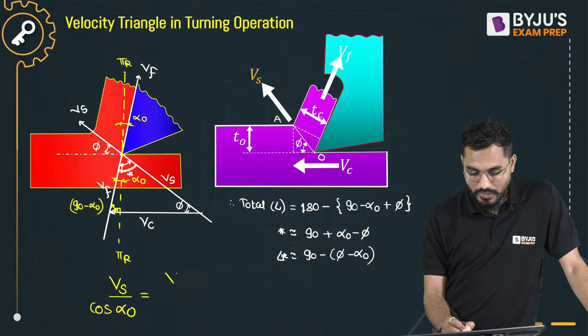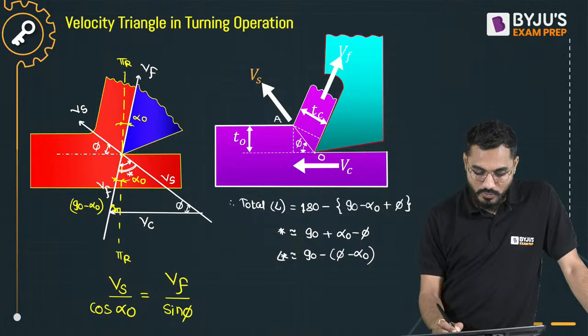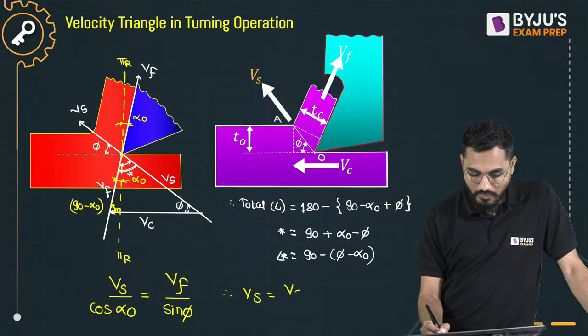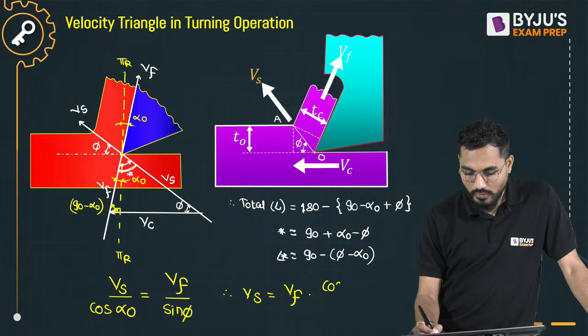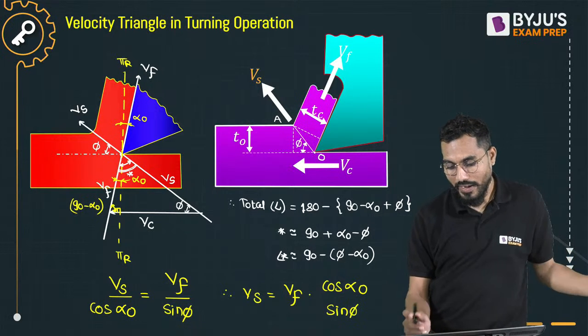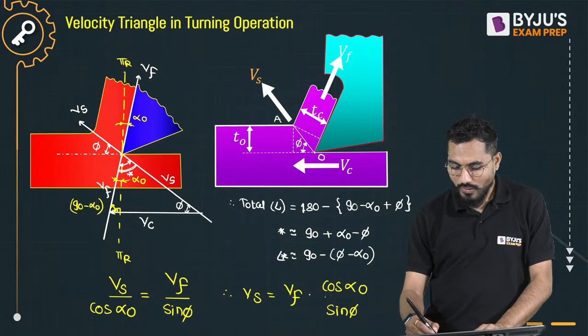I'll take Vf, right? Vf divided by the opposite of what? Phi, that is exactly equal to sine phi. So that means, can I say that Vs is exactly equal to Vf into cos of alpha 0 divided by sine of phi? Phi we just now calculated. All the values are there.